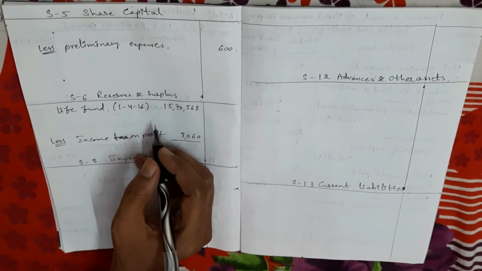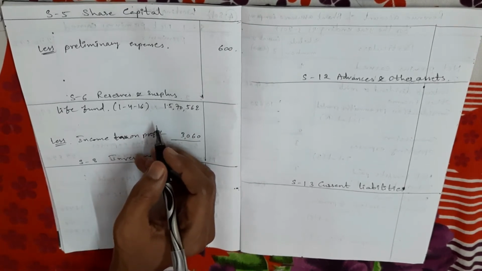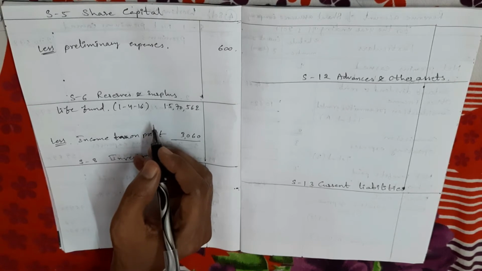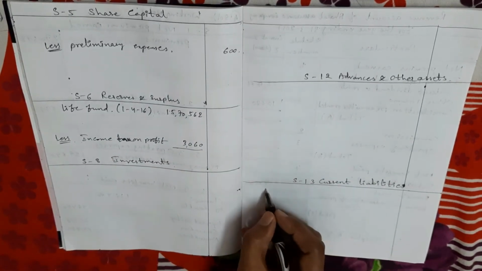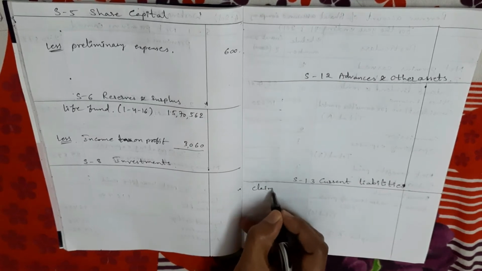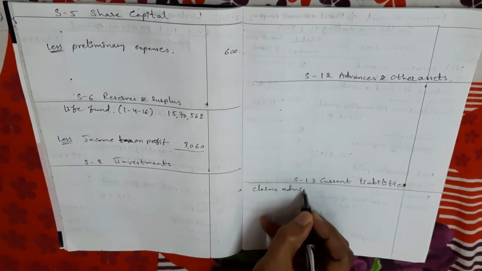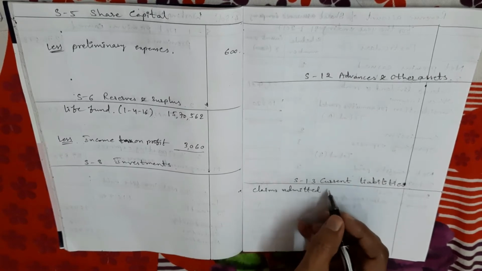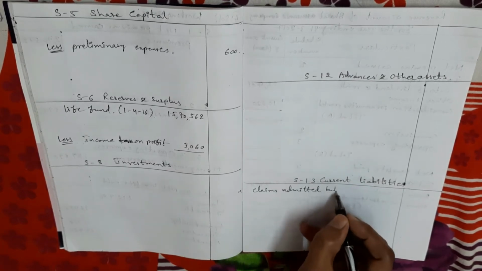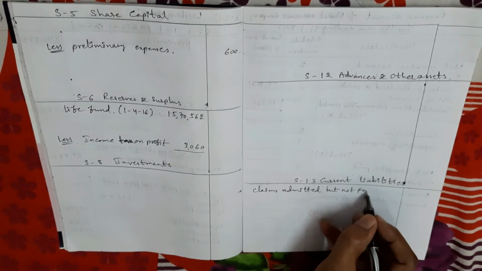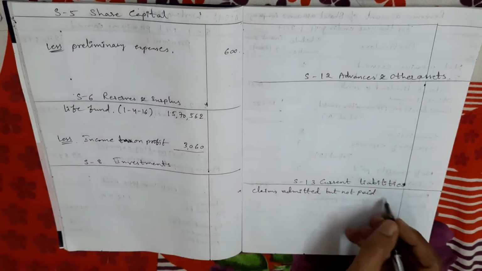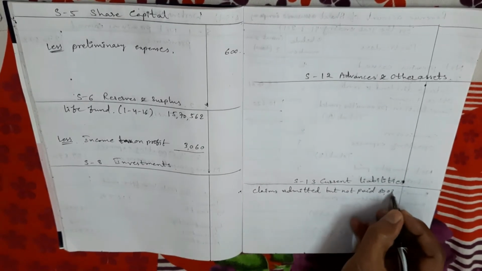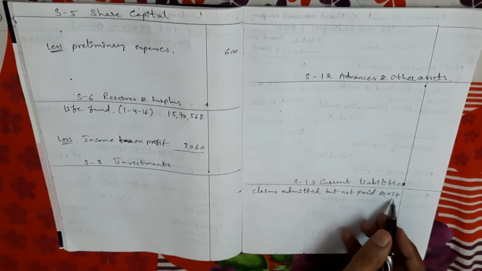Next, claims admitted but not paid at the end of the year. Not paid means we have to pay, and have to pay means that is a current liability. It comes in schedule number 13. Claims admitted but not paid, the amount is 80,034 rupees. An adjustment is there. I'm taking 80,034 rupees in the inner column.